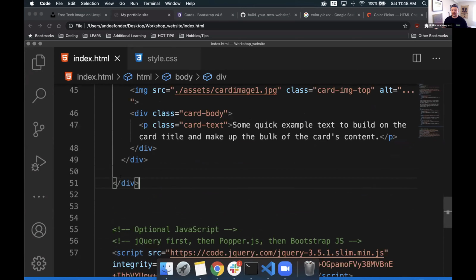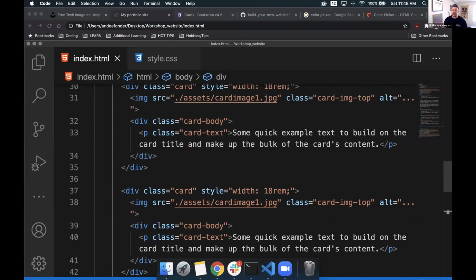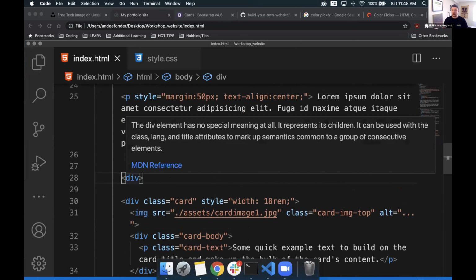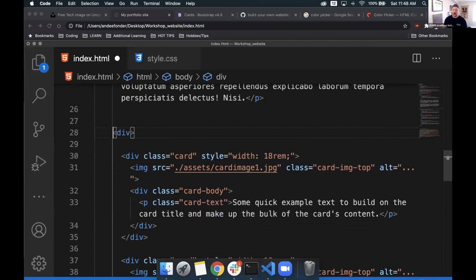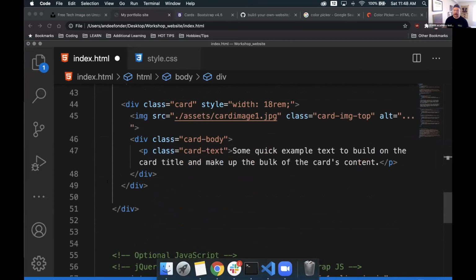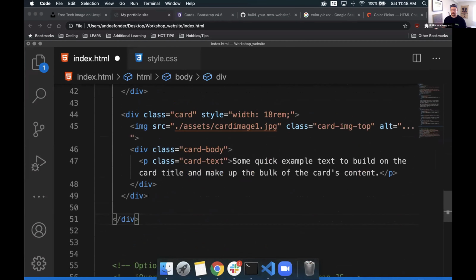So yeah, we can see that this one's a little bit farther left than this one up here, which is a great thing to point out. We should make that in line with it. So now this parent div, its starting div, if we follow that line all the way down, ends with this one. And it makes it so much easier for us to see where the opening and closing divs are for our elements. So great thing to point out. I really appreciate you doing that. Does that make a little sense?